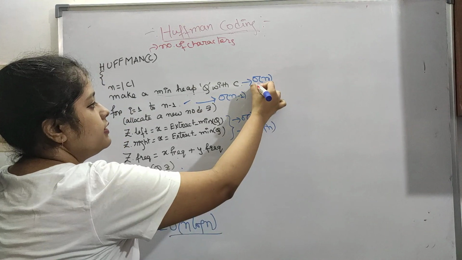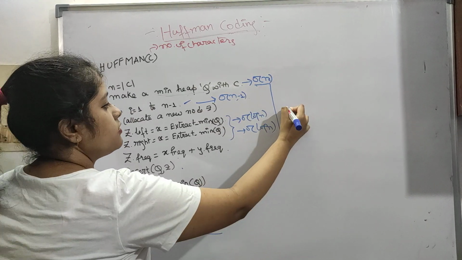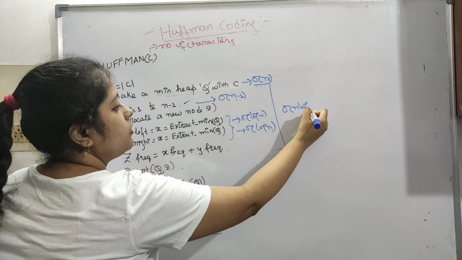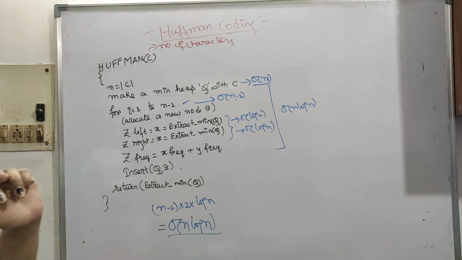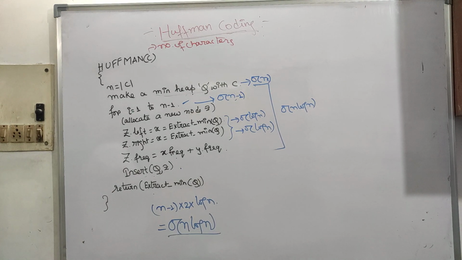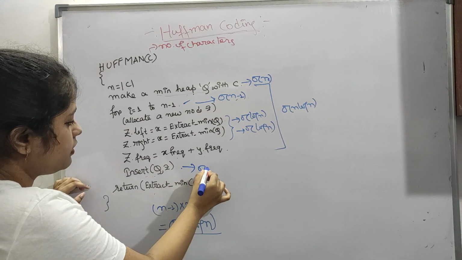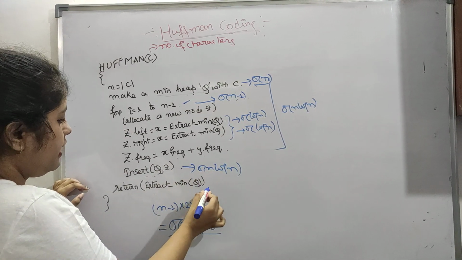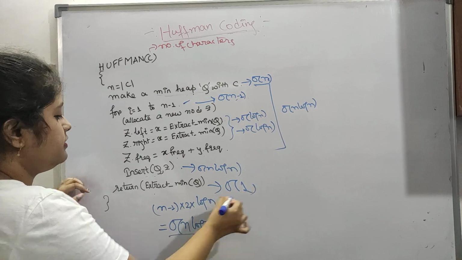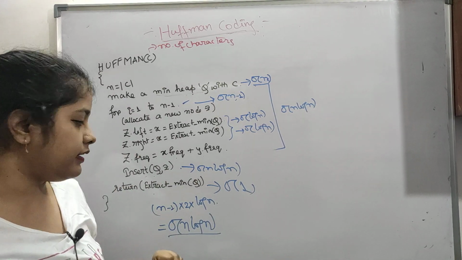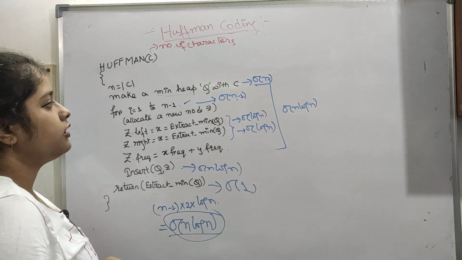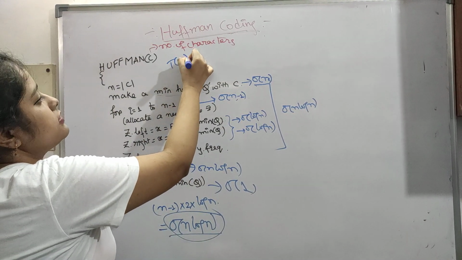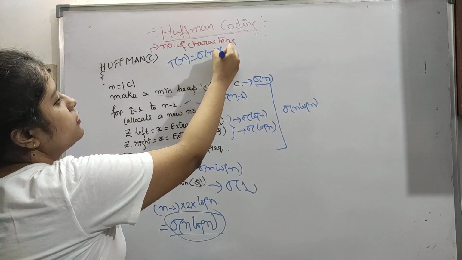Then insertion will take order of n log n only, and the other part will take order of 1, since it is just extracting the minimum already there. So here the maximum is order of n log n, so time complexity is order of n log n.